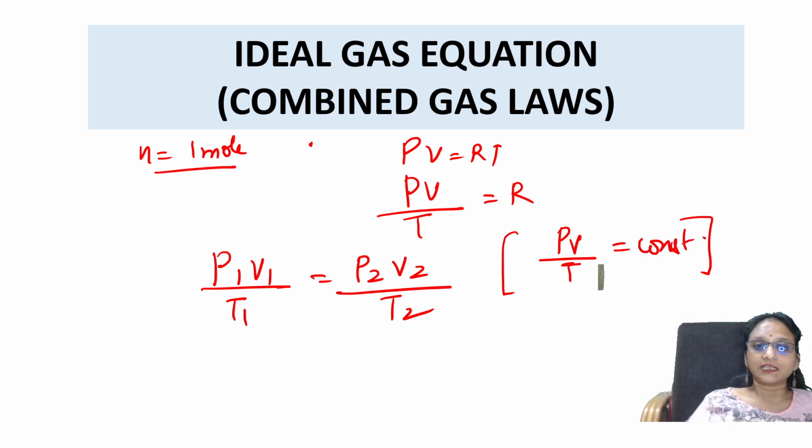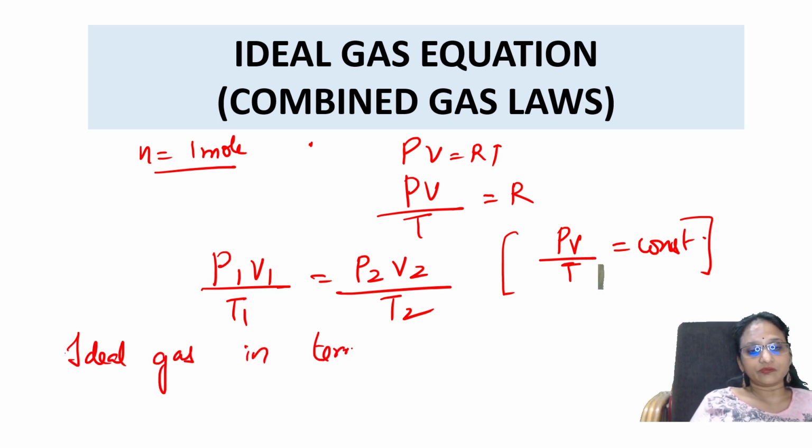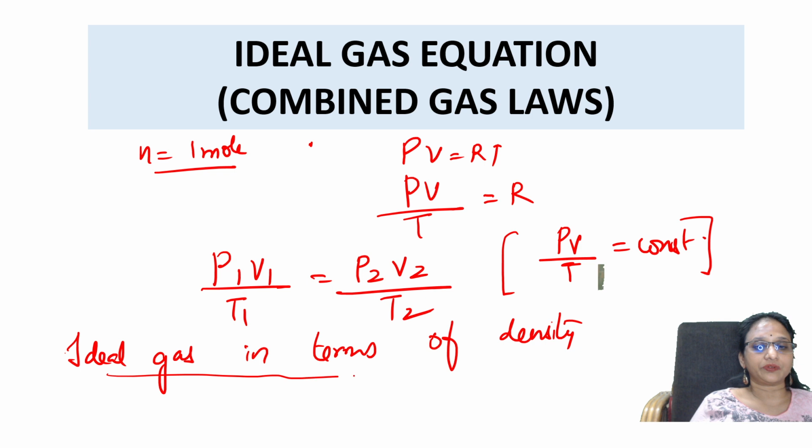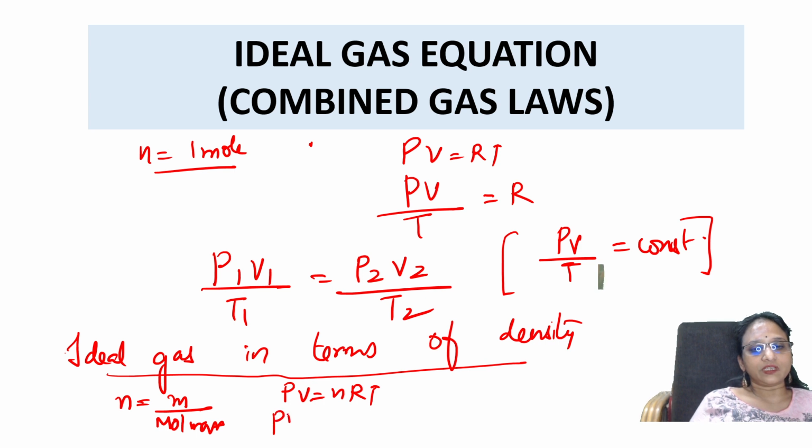Done? Yes. Suppose, before I learn the kinetic theory, I have to write the ideal gas equation in terms of density. How are you going to write it? Check here. n, the number of moles, is equal to given mass by molecular mass. So we will write PV is equal to nRT, so PV is equal to small m by capital M, RT. Done. This is one more formula.